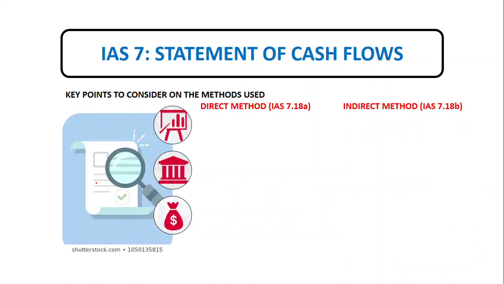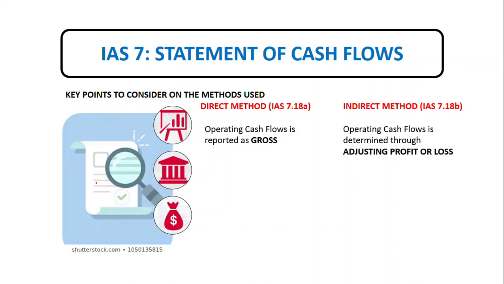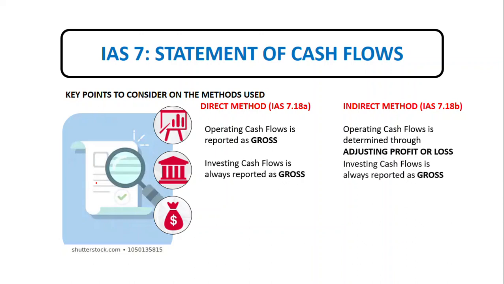So, key points to consider on the methods used under direct method and indirect method. Under the direct method, we are using gross cash flows in operating activities. While under the indirect method, we are preparing by adjusting profit and loss to derive the operating cash flows. For financing and investing cash flows, they are both presented as gross, under either direct or indirect method.